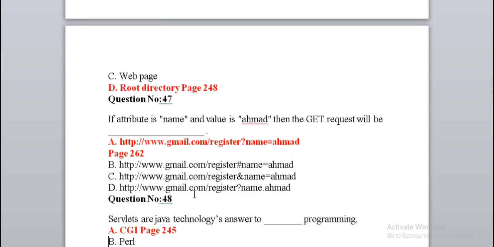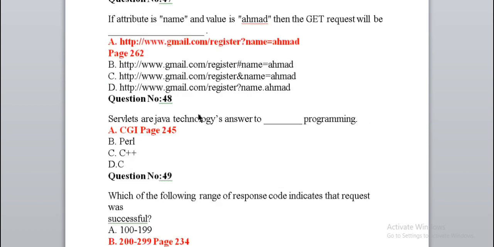If attribute is name and value is Ahmad, then the GET request will be right option A. Let's say Java technologies answer to dash programming: CGI. Which of the following range of response codes indicates that request was successful? 200 to 299.